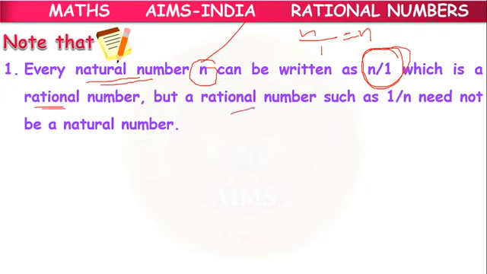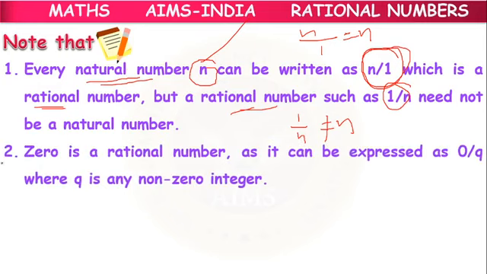But a rational number such as 1 by n cannot be written as n, because 1 by n is not equal to n. So a natural number can be written as a rational number, but a rational number cannot always be written as a natural number.